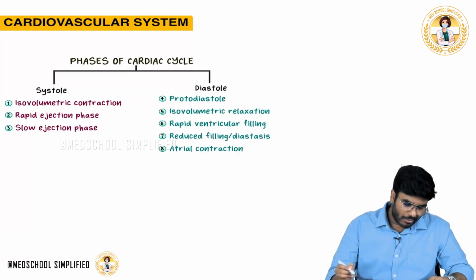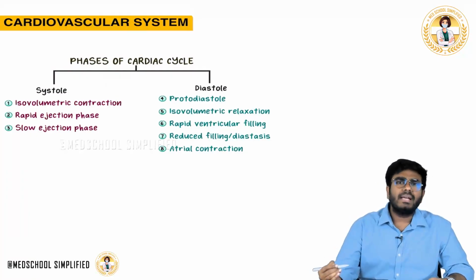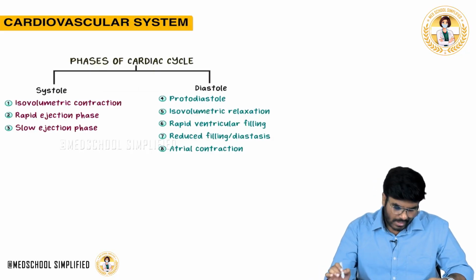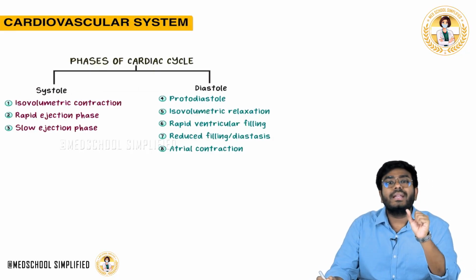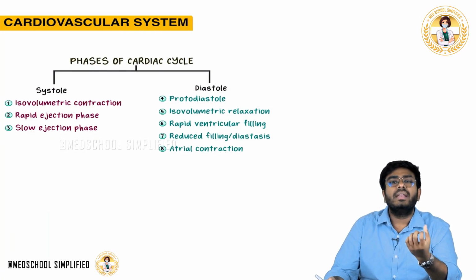Welcome back, guys. Now let's discuss the phases of the cardiac cycle. The entire cardiac cycle is divided into two phases. What are they? Systole, which means contraction, and diastole, which means relaxation.